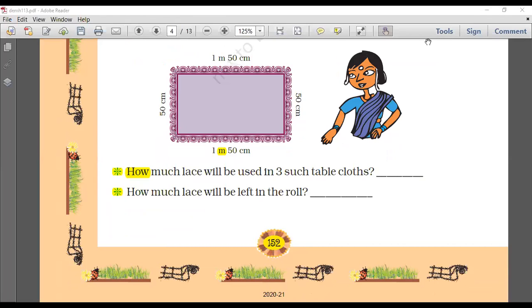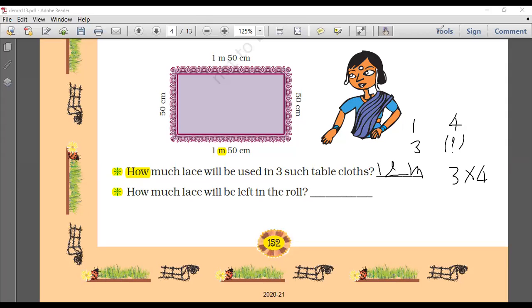Wonderful. If one cloth requires 4 meters, then 3 cloths require how many? We have done this plenty of times. 3 fours are 12. The answer will be 12 meters. Remember to put the correct unit. How much lace will be left in the roll? Now, how much was it originally?